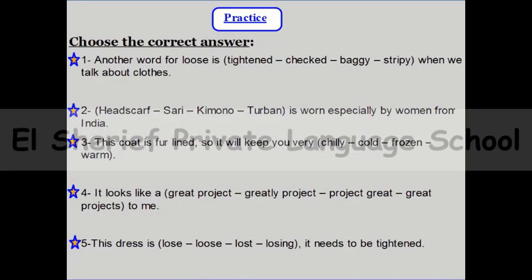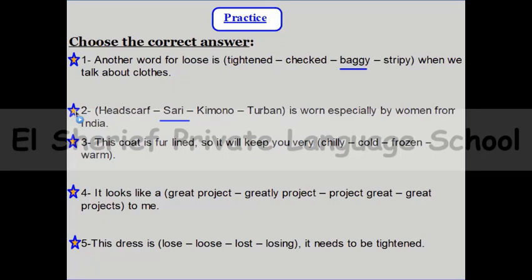And after that, we need to practice what we said. Choose the correct answer. Number 1. There is another word for loose. Which word equals loose? Tight, checked, baggy, or stripy? So we can say that, yes, great, baggy equals loose. Number 2, headscarf, sari, kimono, or turban is worn especially by women from India. Do you remember India? Yes, you can find the right answer is sari.